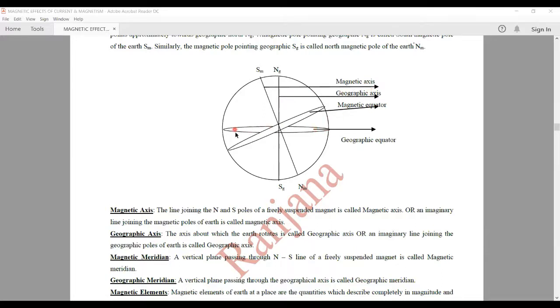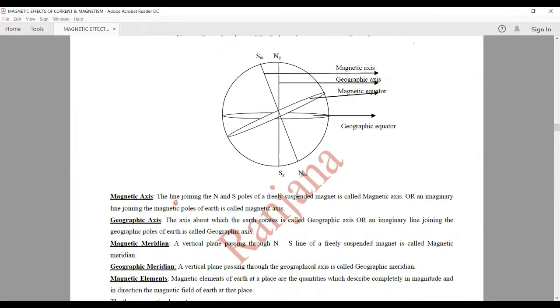Perpendicular to the geographic axis is the geographic equator, and perpendicular to the magnetic axis is the magnetic equator. So the magnetic axis is the line joining the north and south poles of a freely suspended magnet. We call it the magnetic axis, or it can also be defined as an imaginary line joining the magnetic poles of the Earth.